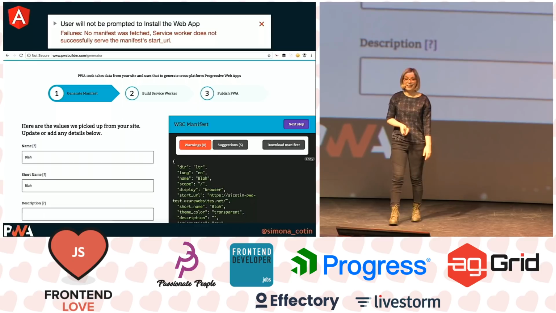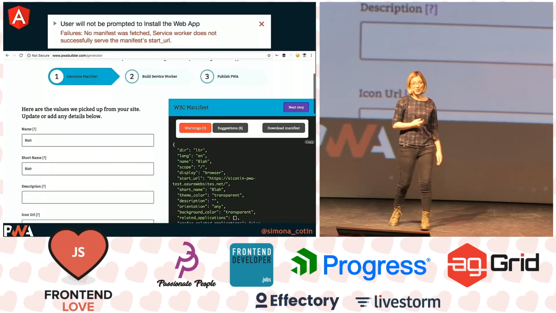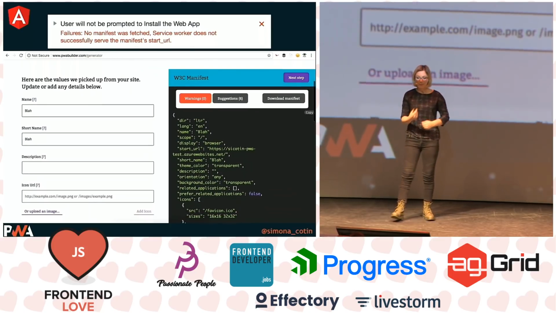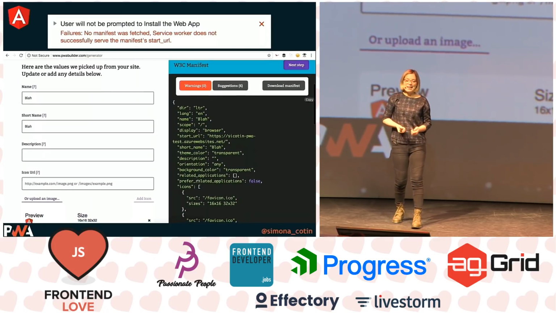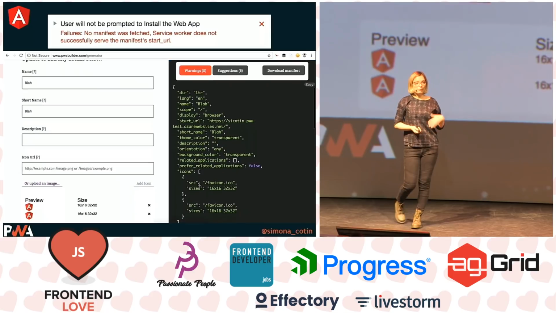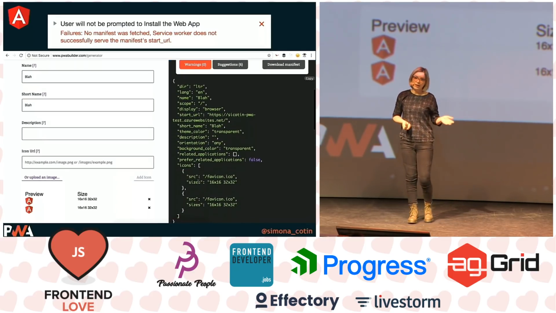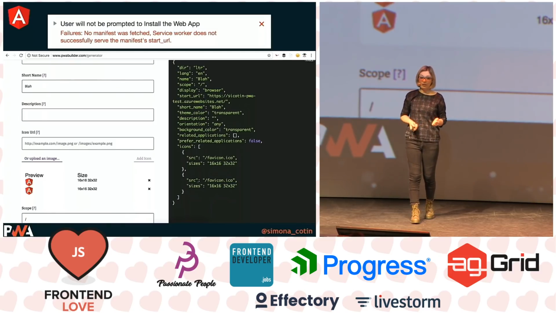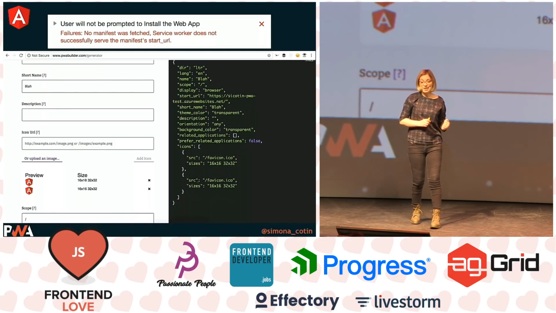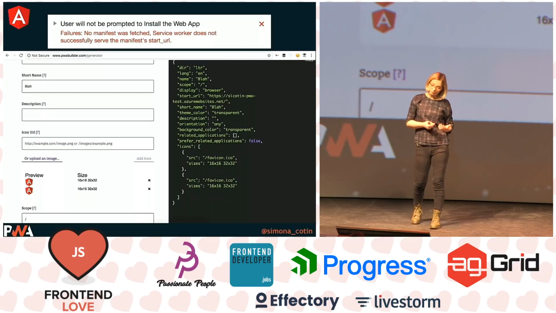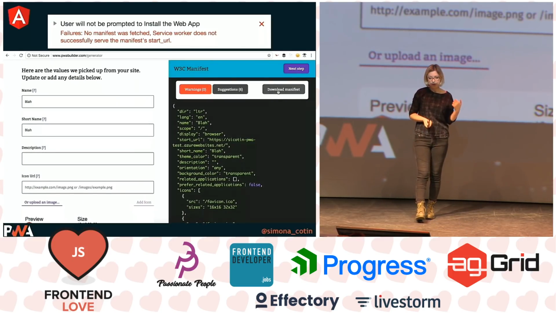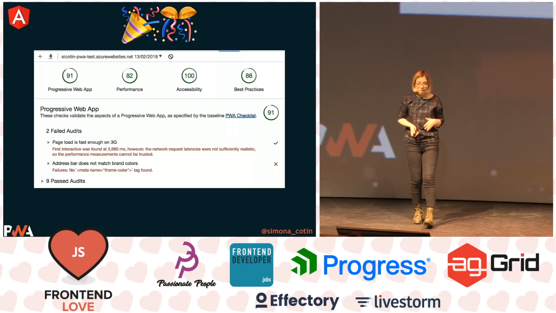For some reason, I kind of assumed that the Angular CLI was going to do that for me, or maybe I was just overly excited about building this. But then I immediately figured out that we have this tool called PWA Builder, and if I don't know how to build a manifest.json file, I can go there and just generate a new one. And I can also download it and just import it back into my application, and that's what I did.